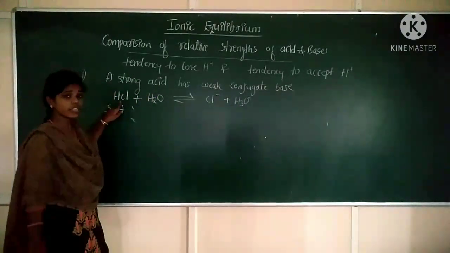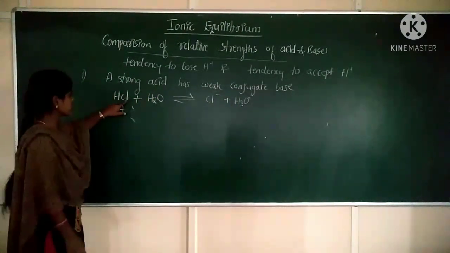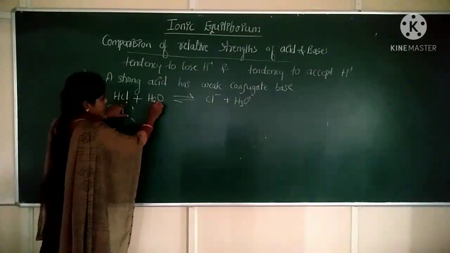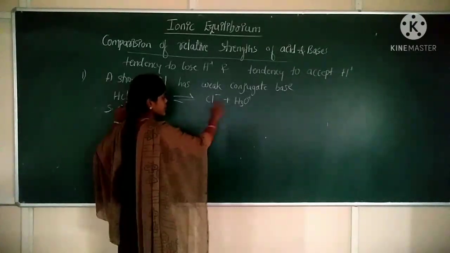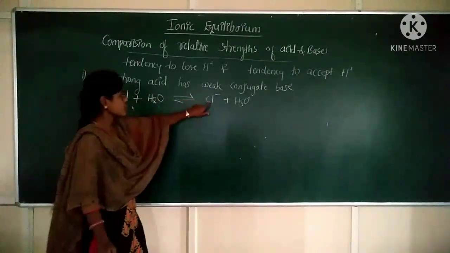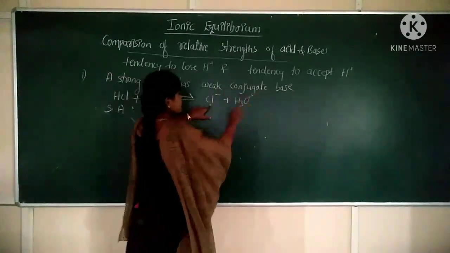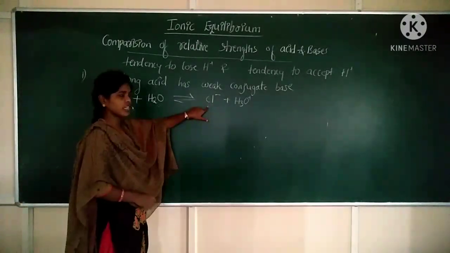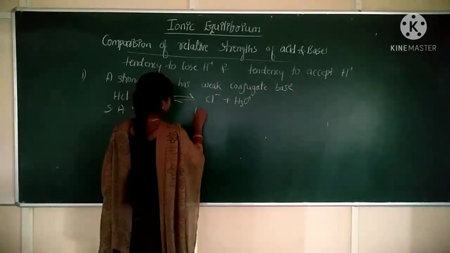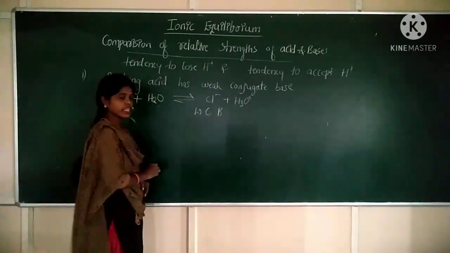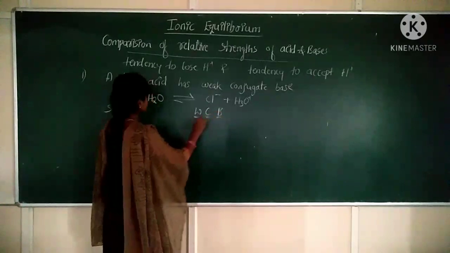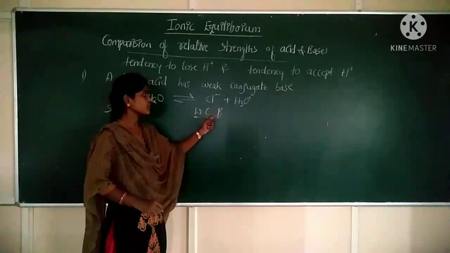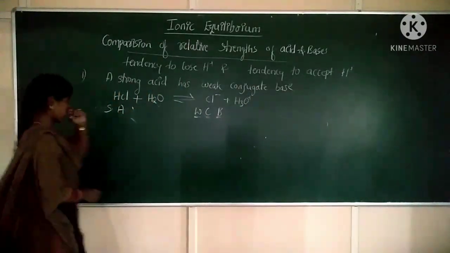Here the acid is the one which donates a proton. HCl is donating a proton. The proton donated by HCl is accepted by H2O, which becomes H3O plus, and HCl becomes Cl minus. Now this Cl minus is a weak conjugate base. Strong acid is HCl and its conjugate base Cl minus is a weak conjugate base. Clear?